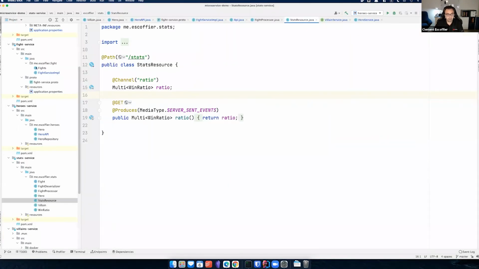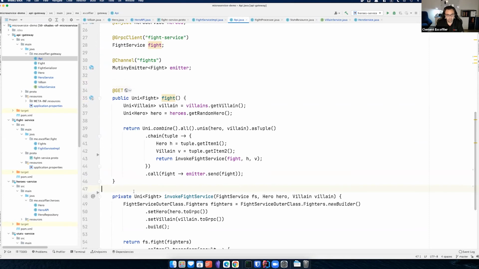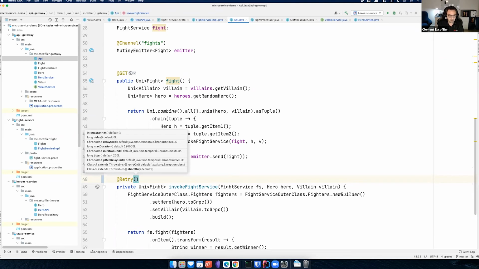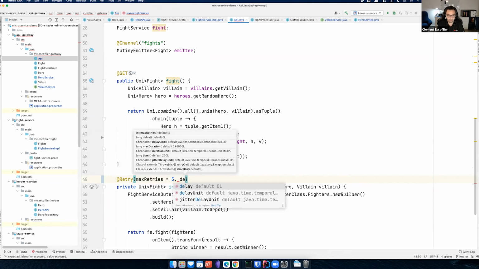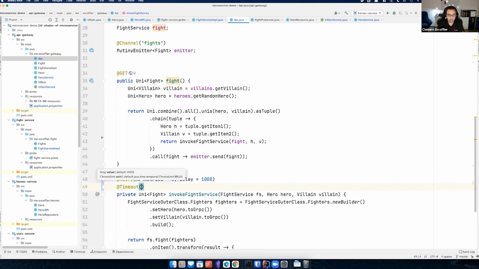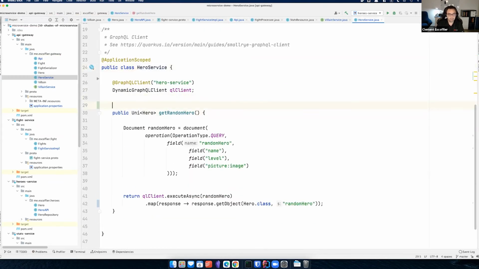One thing that is very important when we do such kind of system is to protect ourselves against failure, because as I said, failures are inevitable on any distributed system. So to do that, you can just use a few annotations, like let me retry this one, max retry 5 times, and between each retry, wait for 1 second, something like that. Or let's also add a timeout, which will be, let's say, 2 seconds, or something like that. And you can use this annotation on imperative and reactive APIs anywhere inside your application, inside your beans. So for example, I can go there and do the same thing here, like that.